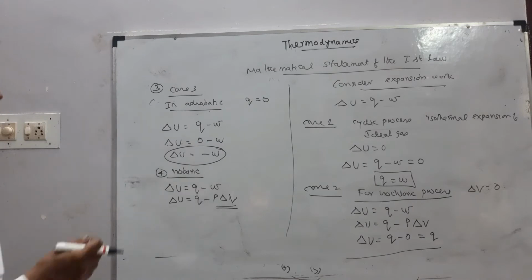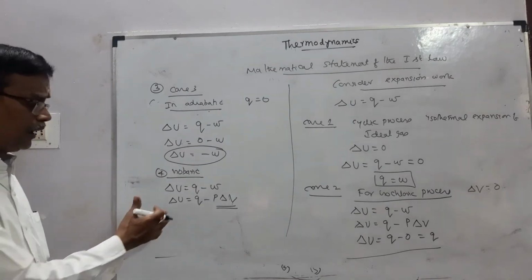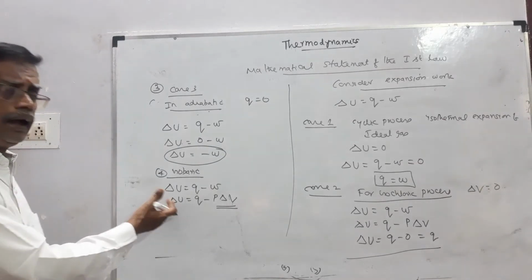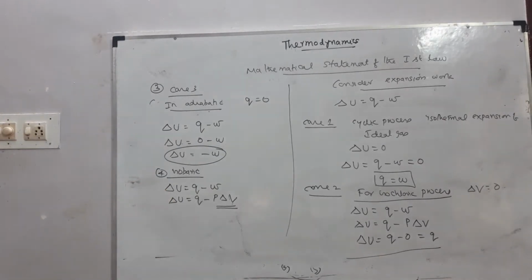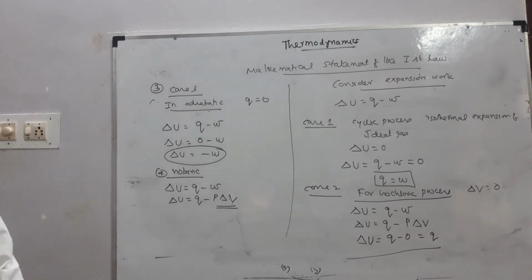The remaining is added to the change in the internal energy of the system. So I have told these four cases.